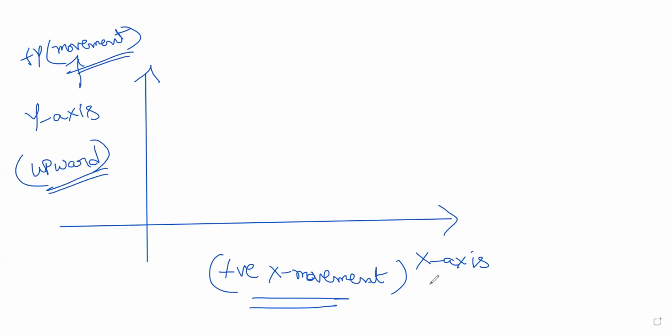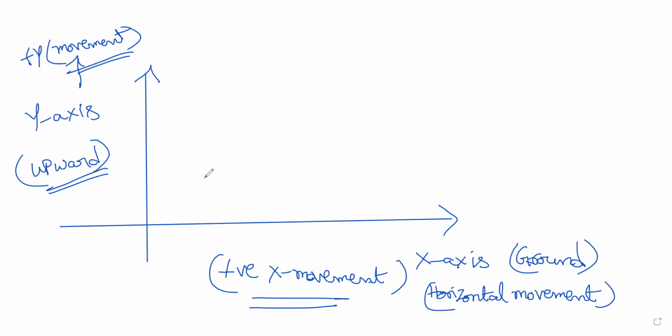Horizontal movement is ground movement, moving on the ground. You should get an idea of these two movements. If I am moving on the ground, that is x movement. If I move upwards, that is y movement.